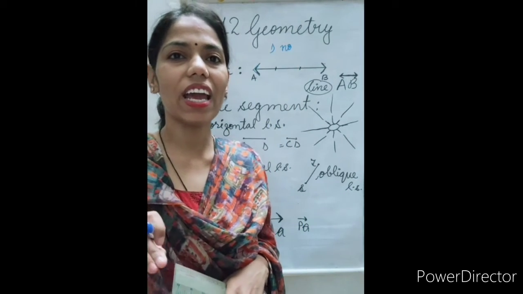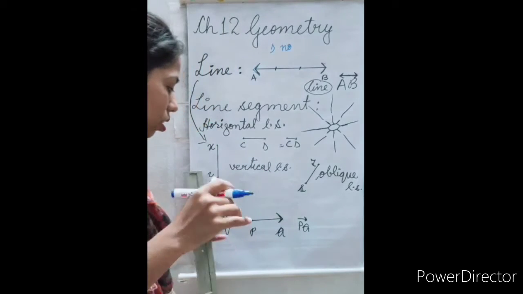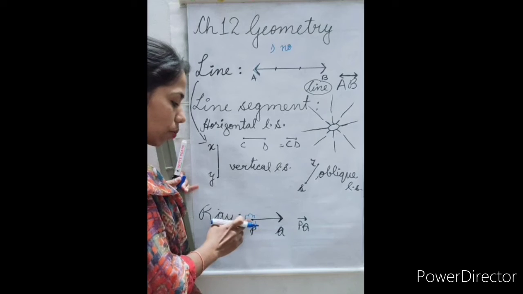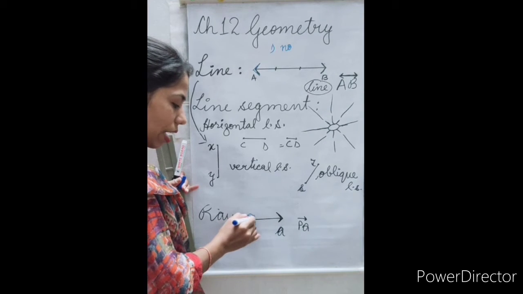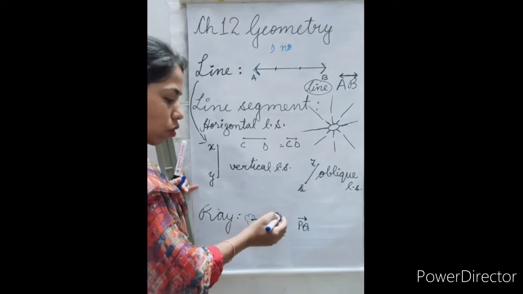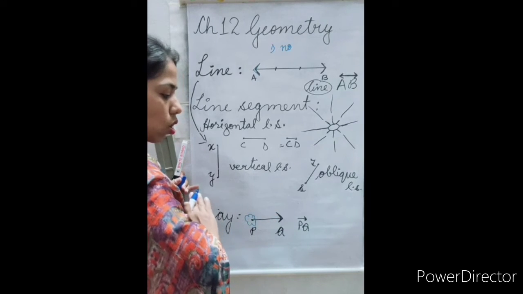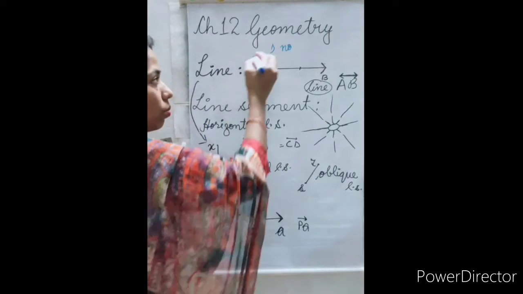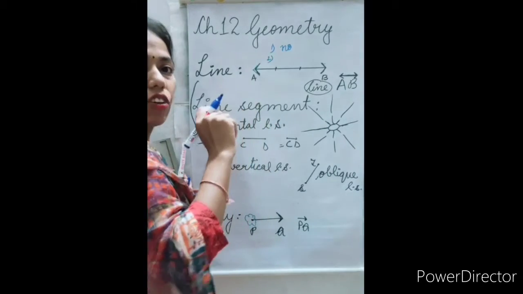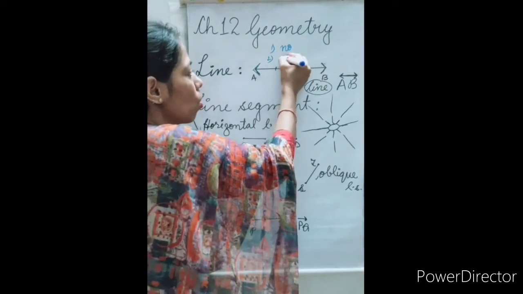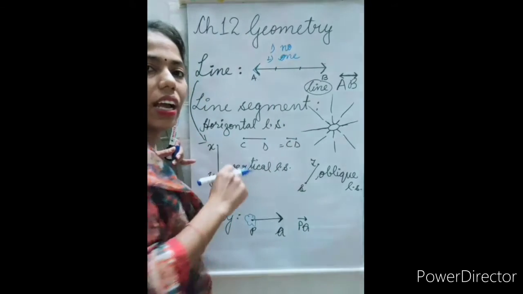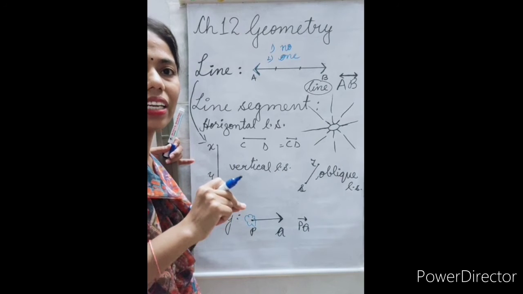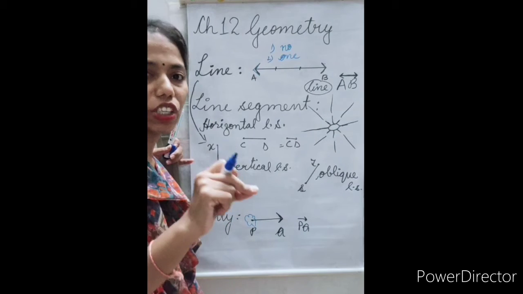Second is: a ray has dash endpoint. So this is the endpoint. From one end the ray is fixed, and from the other end it can extend to anywhere. So the second fill-up is: a ray has one endpoint.